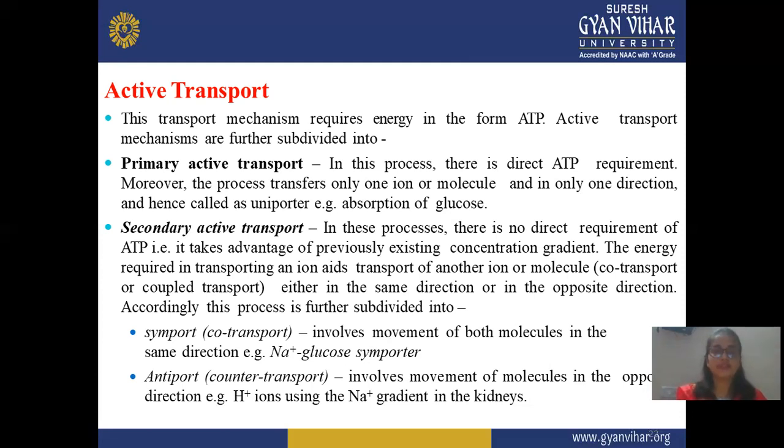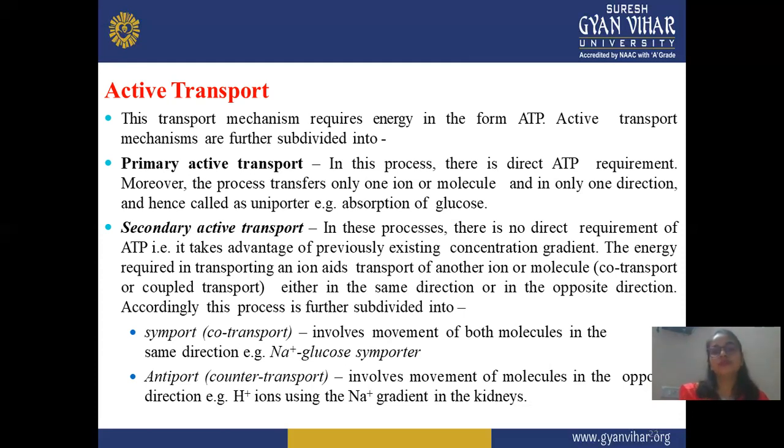The second type is secondary active transport. In secondary active transport, there's no direct requirement of ATP. It takes advantage of a previously existing concentration gradient. The energy required in transporting an ion aids transport of another ion or molecule, called co-transport or coupled transport, either in the same direction or in the opposite direction.